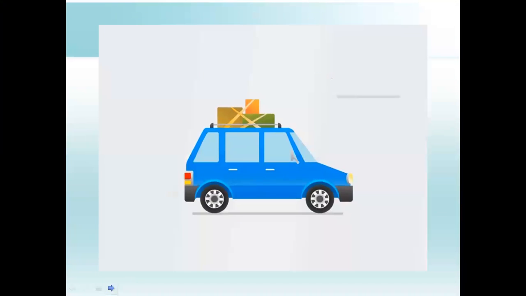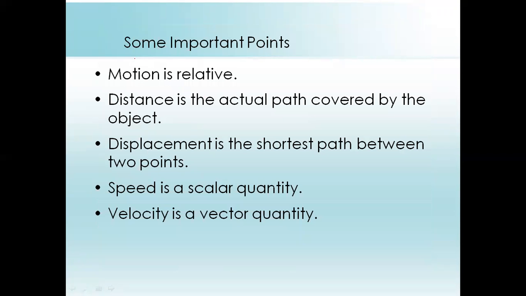So let's begin. So first of all, we think of what is motion. So when an object or a particle or whatever changes its position from one point to another, it is called as motion. So basically motion means change in position, you can define it by change in position with respect to time. So there are some important points in this chapter which are motion is relative. That means that motion depends on from what side you are referring to.